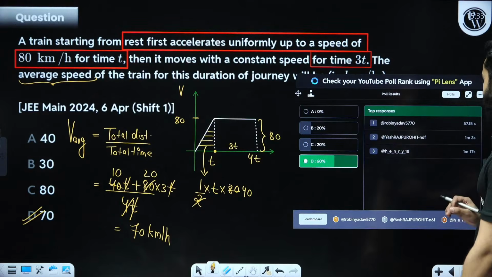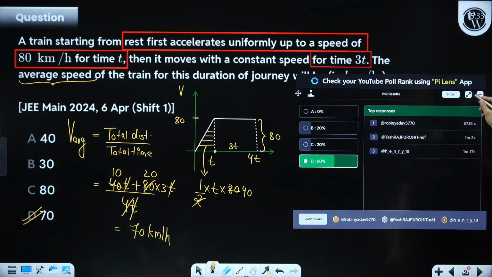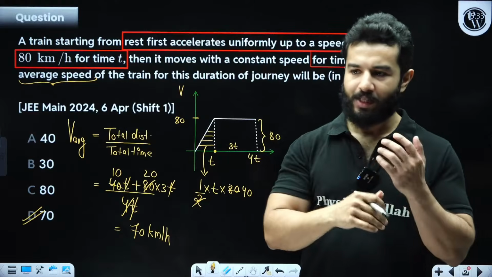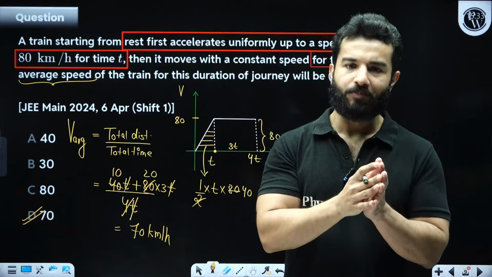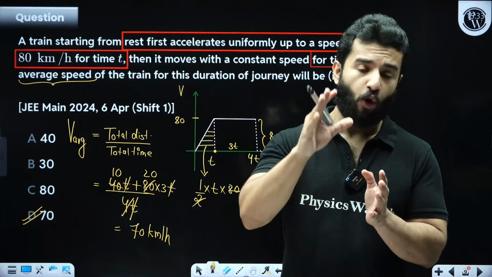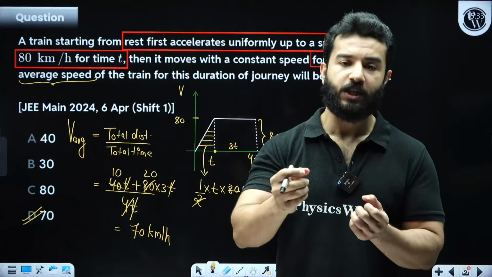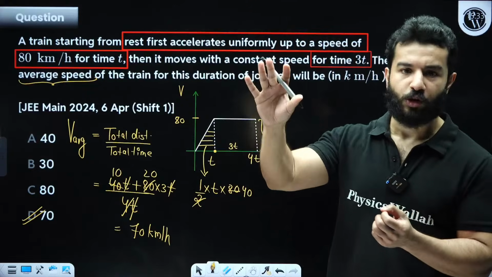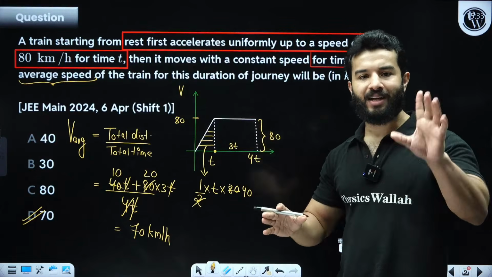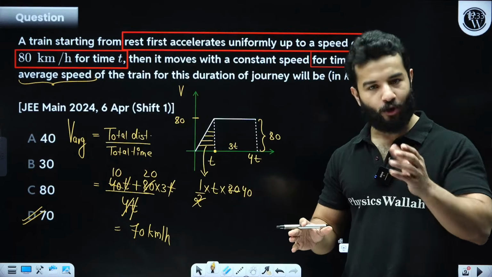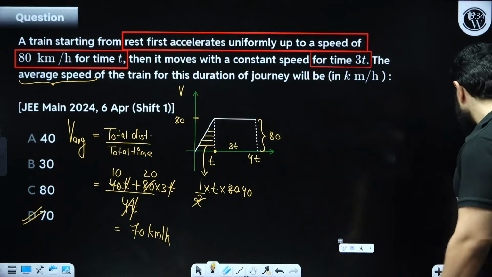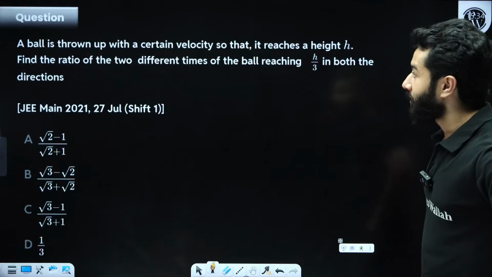I've got only 3 answers correct. So kindly see, I have been saying this for a long time that NTA is not going to give you all the questions of advanced level. Obviously, do not assume that paper is going to be so difficult, but it will not be like NEET 2024 level or NEET 2026 level, right? So you can expect questions like these. Now let's move on to the next one.